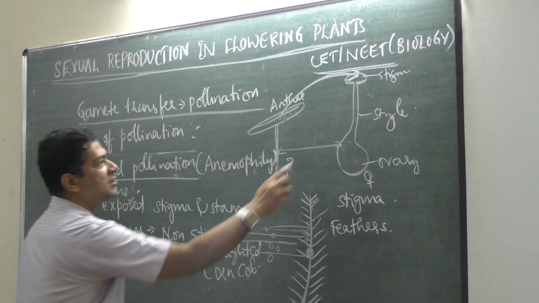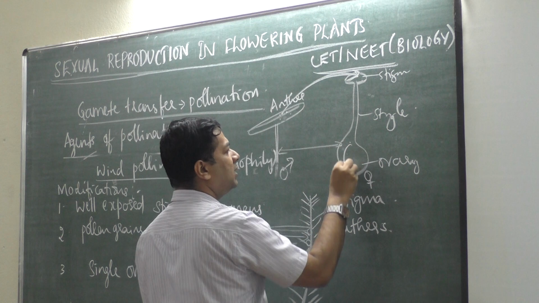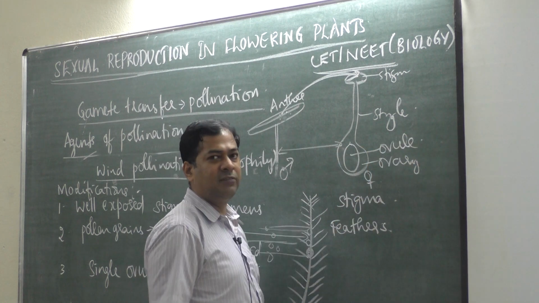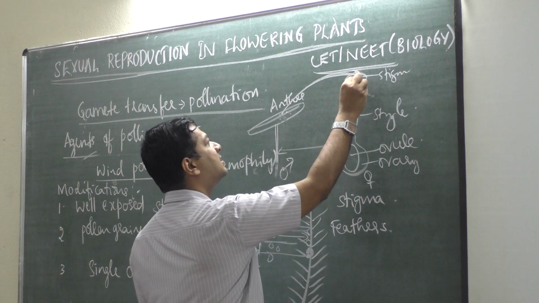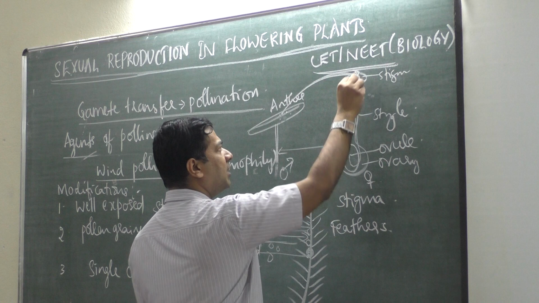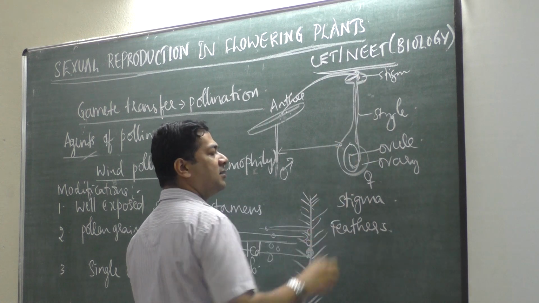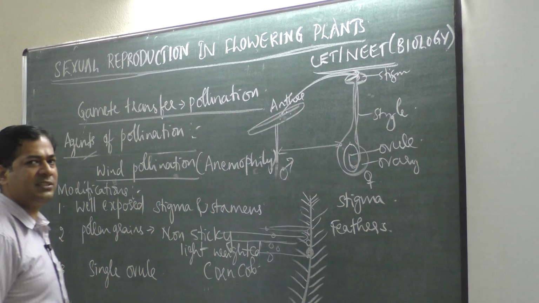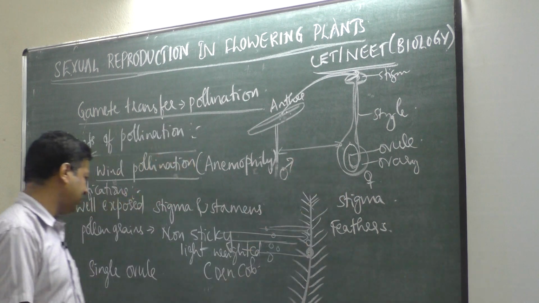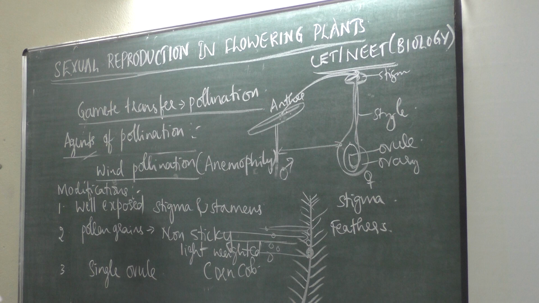Suppose this is the ovary, then only a single ovule should be there, so that fertilizing ability increases. If a pollen grain comes, definitely fertilization happens. Because only one ovule is there, 100% fertilization, entry of pollen tube happens there. So it should have a single ovule.